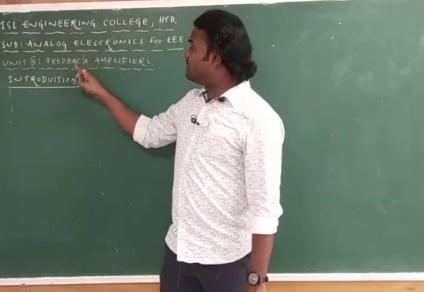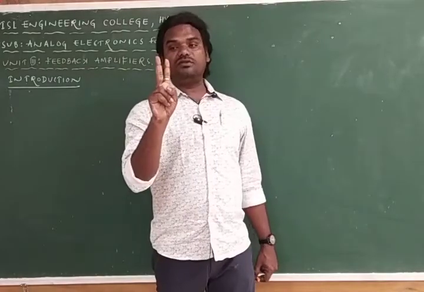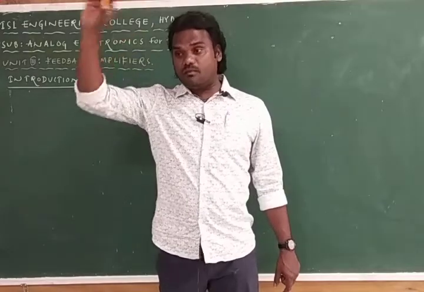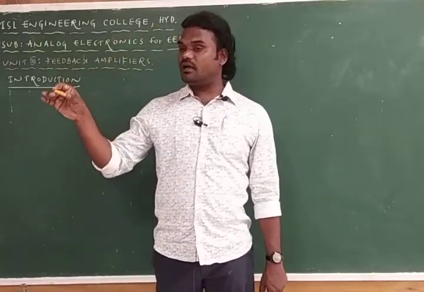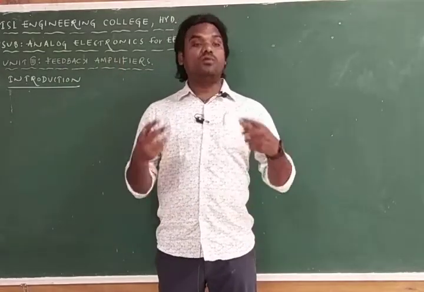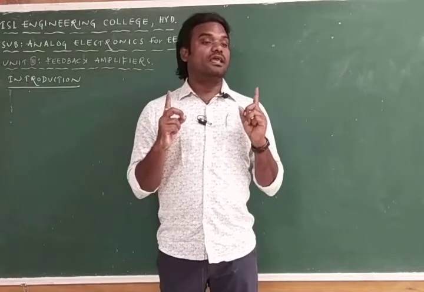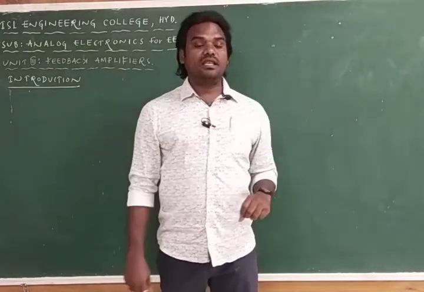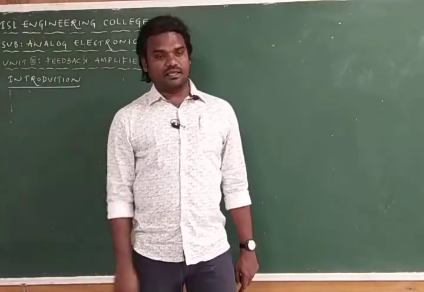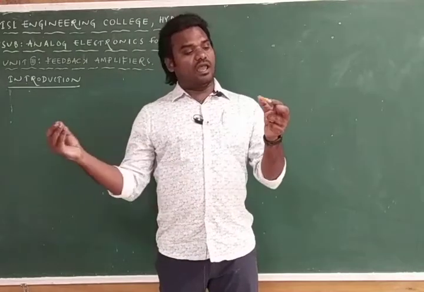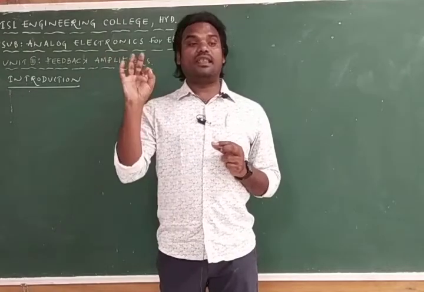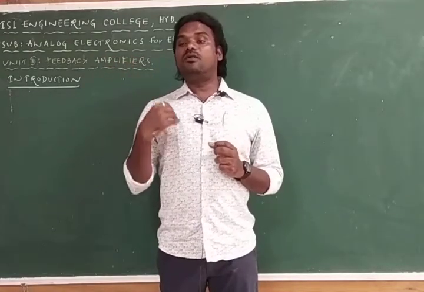By employing feedback in amplifiers, we can have two things. Earlier it was a simple amplifier only, but after employing feedback, either we can get more advantages, or we can make it work as another circuit. There are two types of feedback. One is called negative feedback, and the other is called positive feedback.